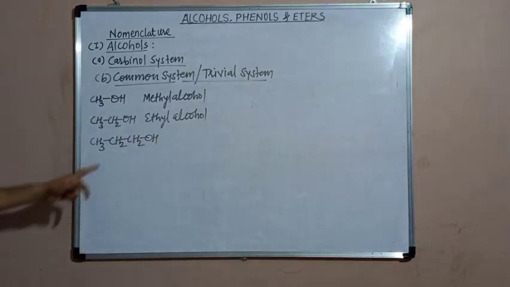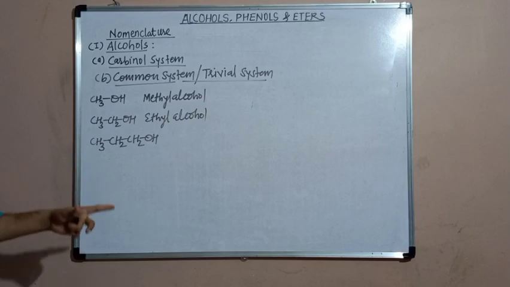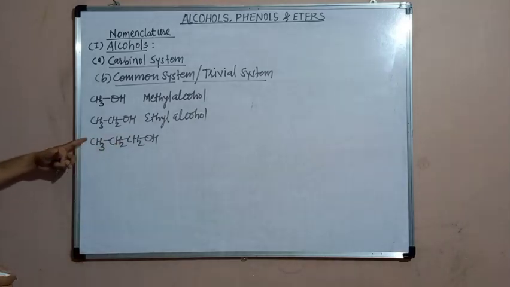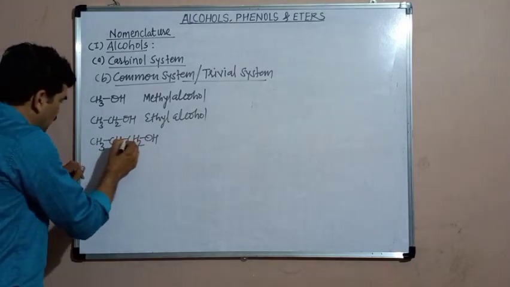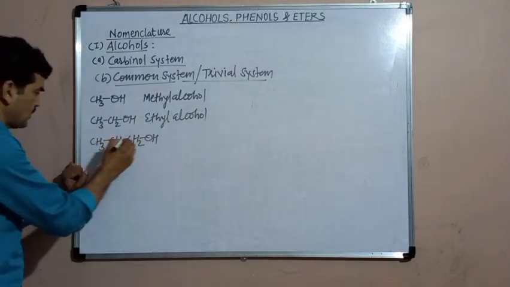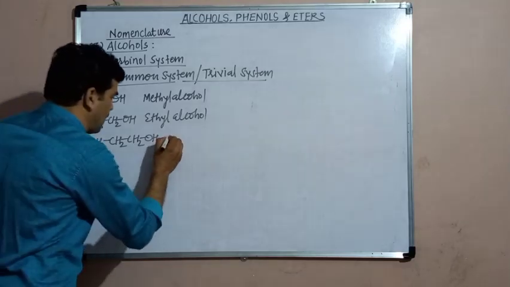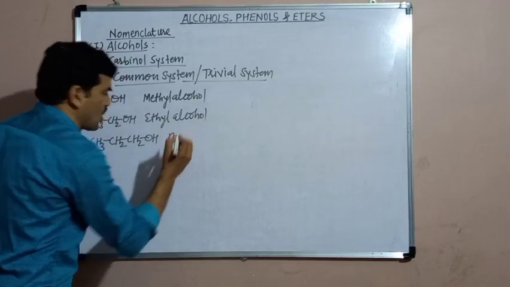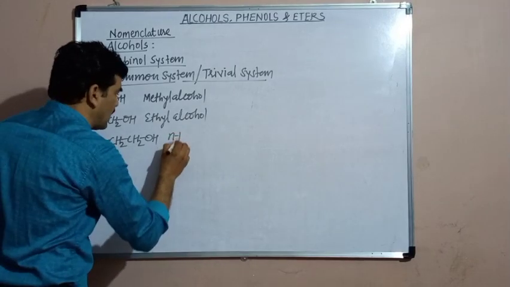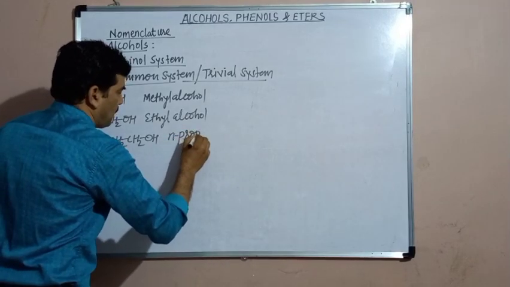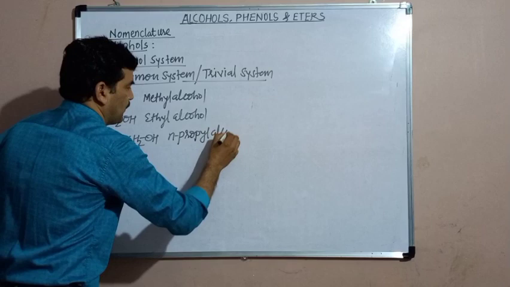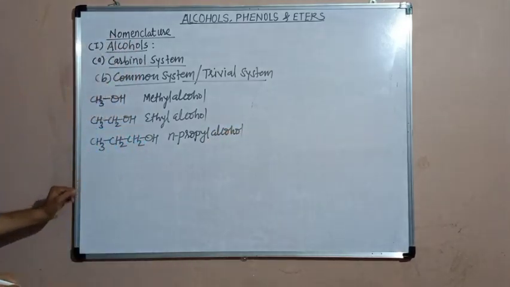Here the name of the alkyl group is propyl. 3 carbon atoms are there in the alkyl group, therefore it is a propyl group. But it is a straight chain. It is a straight hydrocarbon chain. All the 3 carbon atoms are in a straight chain. Therefore, there is a prefix N. N for normal. N-propyl alcohol.